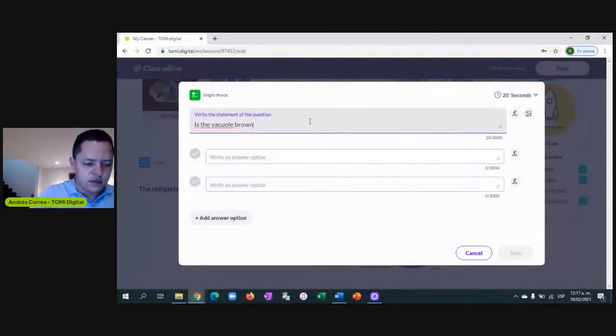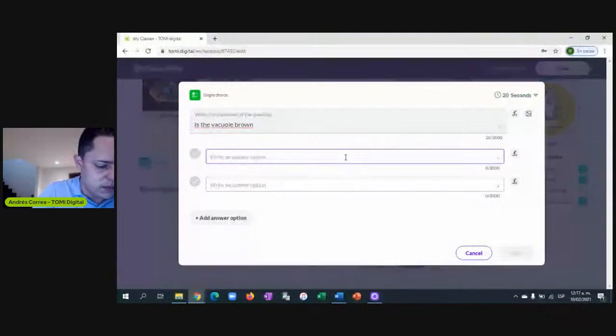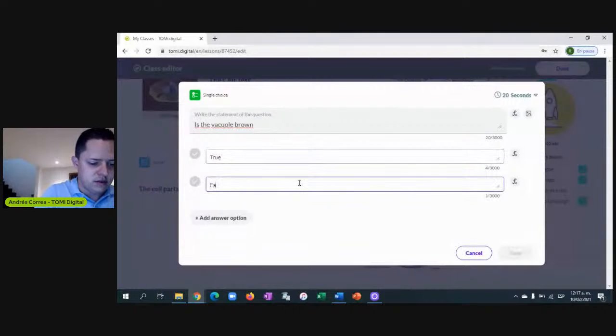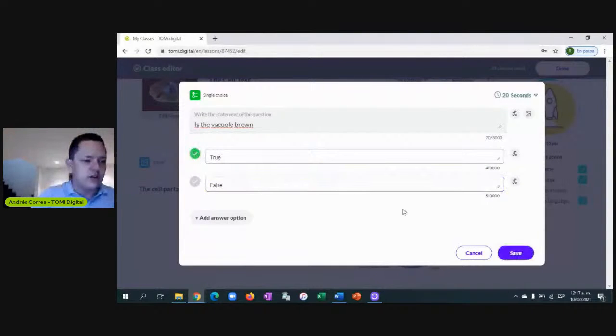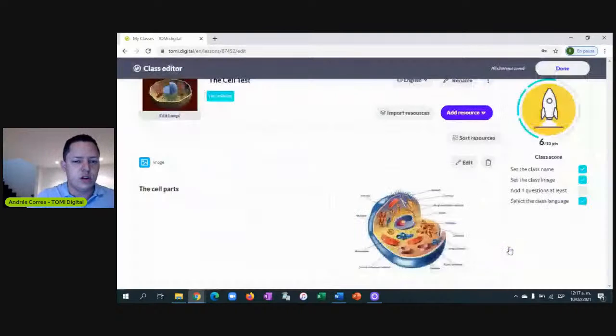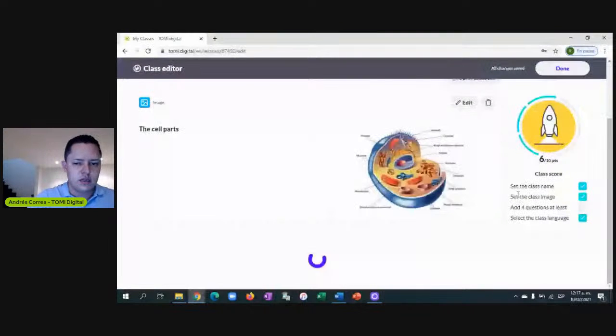So if this is the question that we have, I can answer one of the options, which is not true, false, and you're gonna select which is the right one. In this case, we're gonna put this one, and we can also upload images for that one. Okay, so let's add another resource, which can be